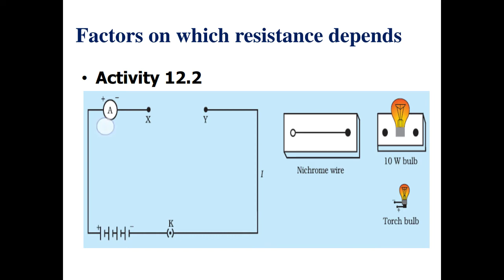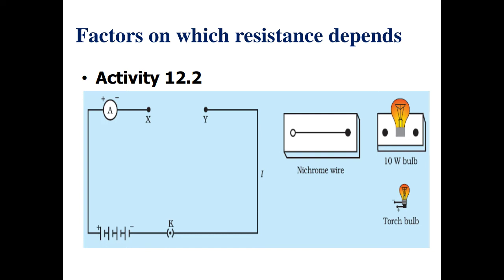We will notice the amount of current in the ammeter. In the next step, we will take a nichrome wire having the same thickness but double the length as before. Again we will notice the amount of current passing through the circuit with the help of this ammeter. Now in the third case, we will take a nichrome wire having the same length as in the first case but double the thickness.